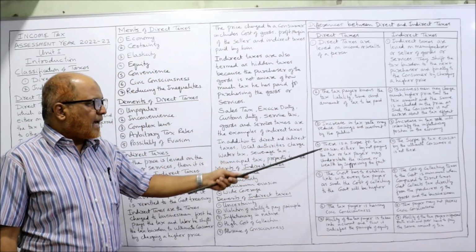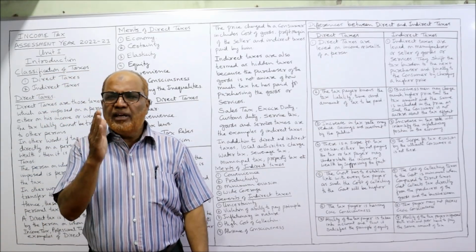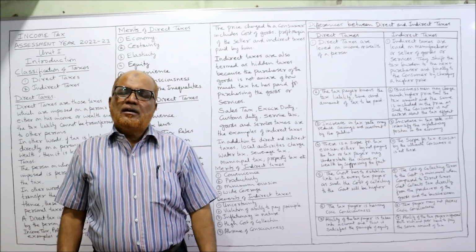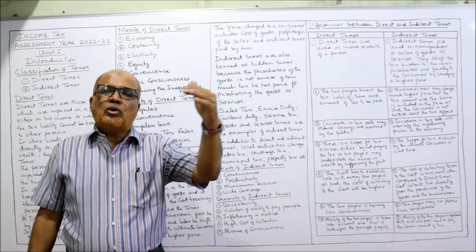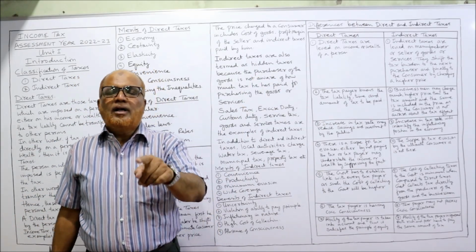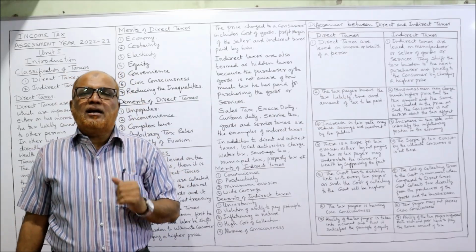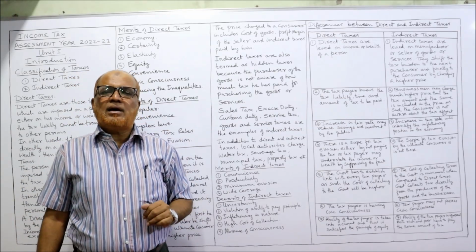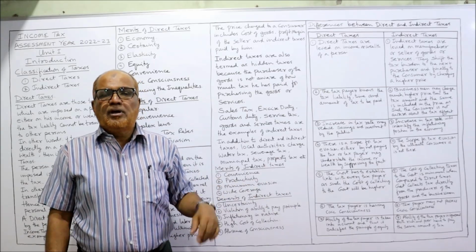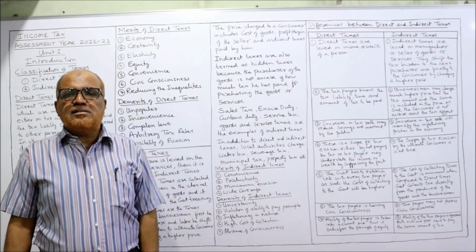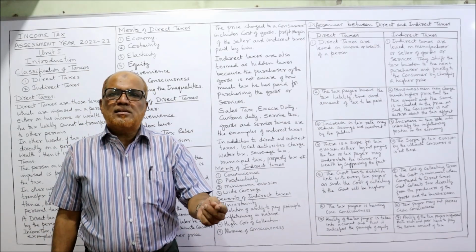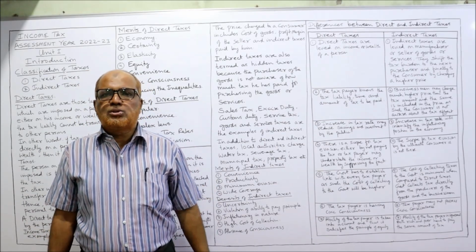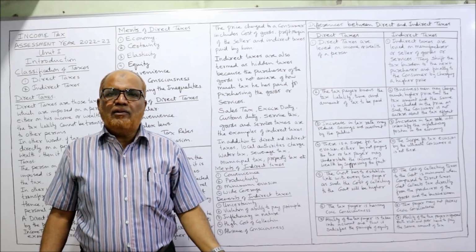Next, there is a scope for tax evasion. In case of direct taxes, there is a possibility of tax evasion. The people may not show the true income, or the people will show less income in order to reduce the tax liability. So evasion is possible. Whereas in case of indirect taxes, tax evasion is difficult because the taxes are included in the goods. They have to pay at any cost.